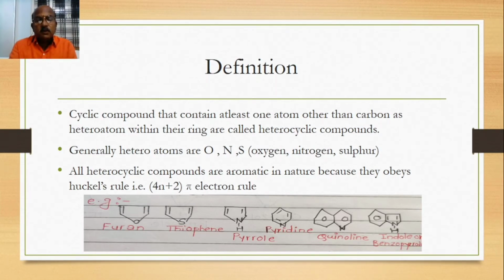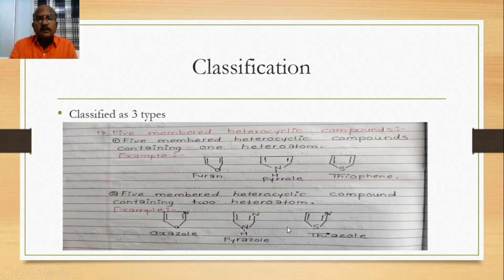We are now showing some examples of heterocyclic compounds. One is furan. Furan is a 5-membered heterocyclic compound; the heteroatom is oxygen. Second is thiophene, also a 5-membered heterocyclic compound; the heteroatom is sulfur. Pyrrole is also a 5-membered heterocyclic compound, and the heteroatom is nitrogen. These are the first group. Second is the 6-membered heterocyclic compound, pyridine. The heteroatom is nitrogen.